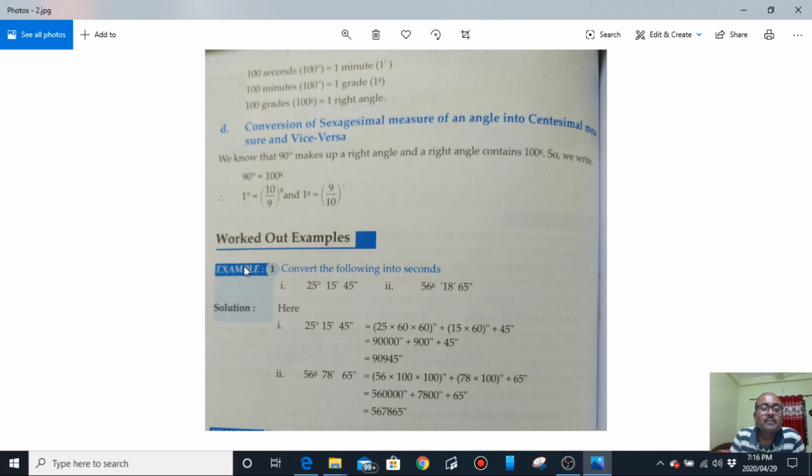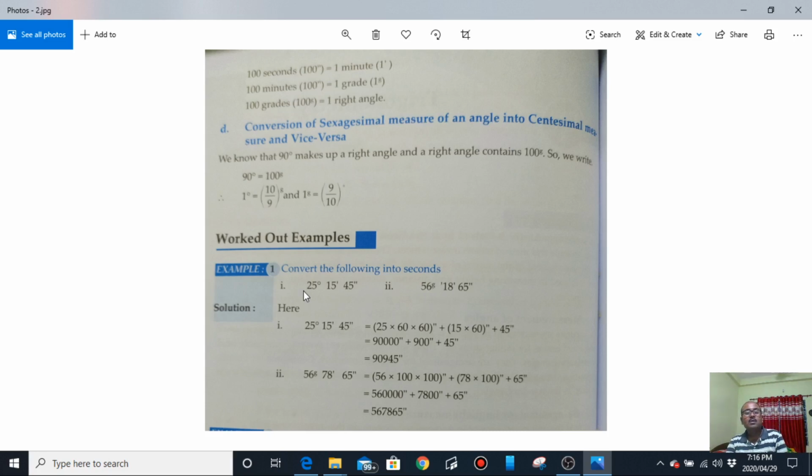Now quickly let us see some solutions. Here the question is to convert into seconds. But which system, that you have to recognize. This angle is in which system? Because degree is present there, so this is sexagesimal system. You just see the mouse pointer. And here question number 2, this angle is in centesimal system, because here the basic unit is grade.